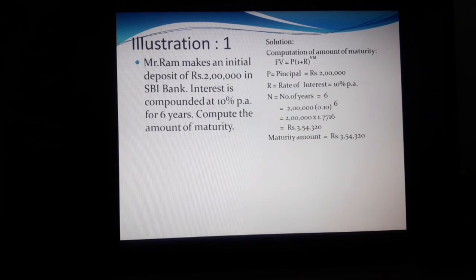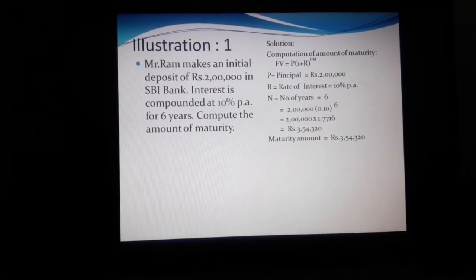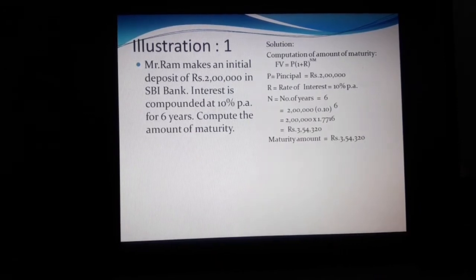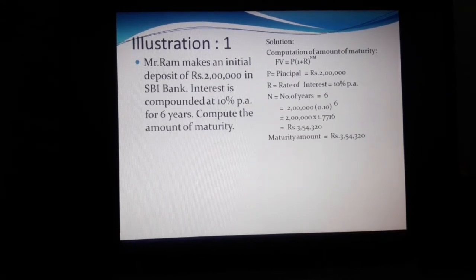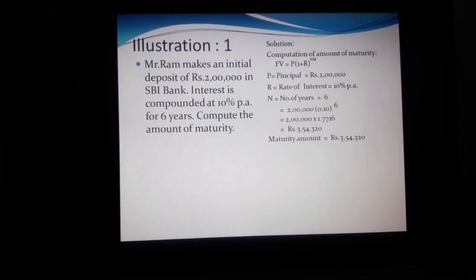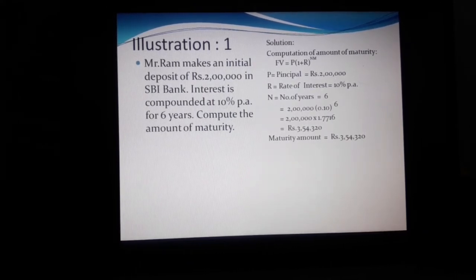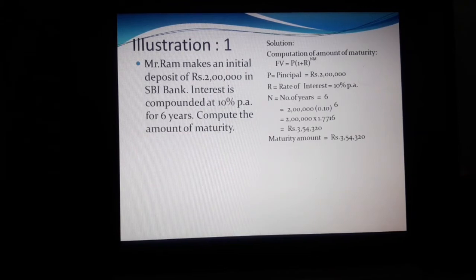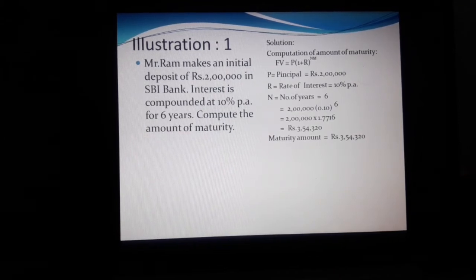Then we have to see the sums. Illustration 1. Mr. Ram makes an initial deposit of rupees 2 lakhs in SBI Bank. Interest is compounded at 10% per annum for 6 years. Compute the amount of maturity. We have to calculate the maturity amount for a 2 lakh deposit, interest rate 10% for 6 years. Then the solution: computation of amount of maturity equals FV, P into (1 plus R) n m. Rate of interest we get annually.